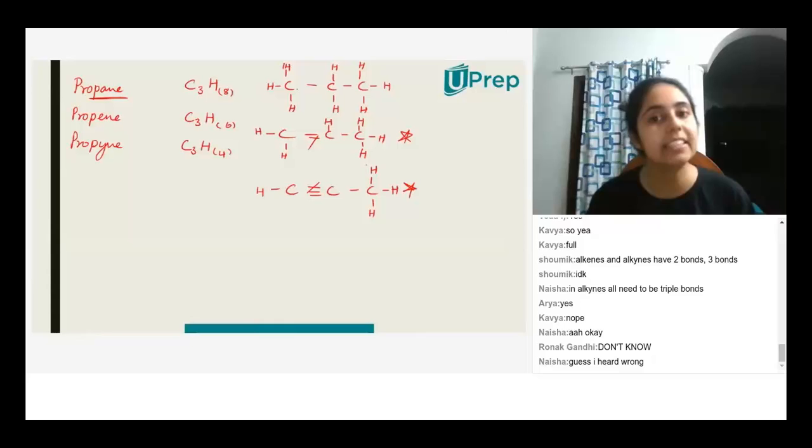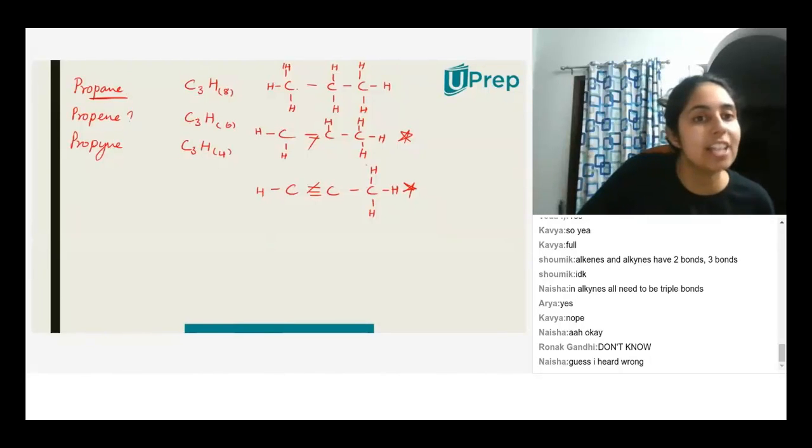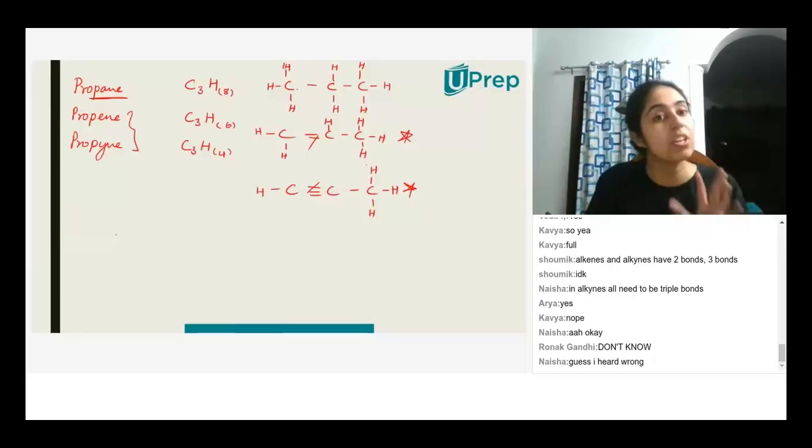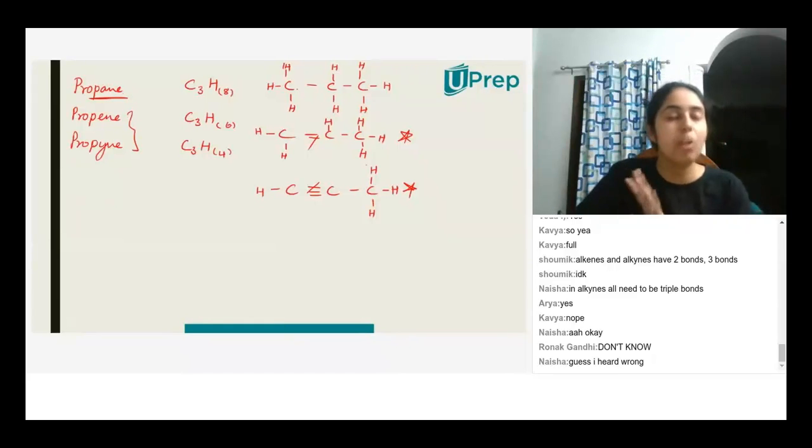Propene can break its carbon-carbon double bond to a single bond and get more hydrogens. Similarly, propyne can also do that, which is why double bonds and triple bonds are called unsaturated. That means it is possible for them to take more, whereas propane cannot take any more. That is saturated.